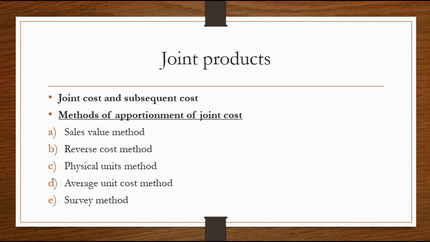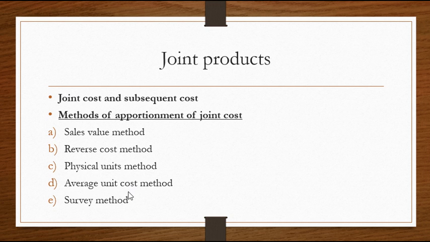So based on these weightage or volume which is produced, the ratio or the cost can be divided. That is why it is known as physical units method, where the apportionment of the joint cost is done based on the number of units which is actually produced from that joint product.